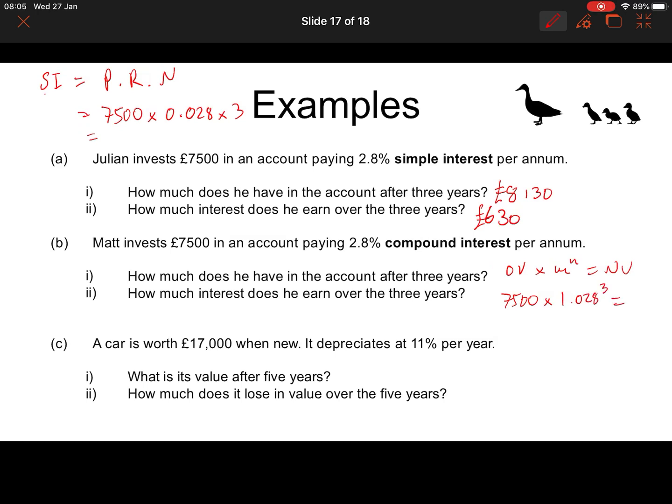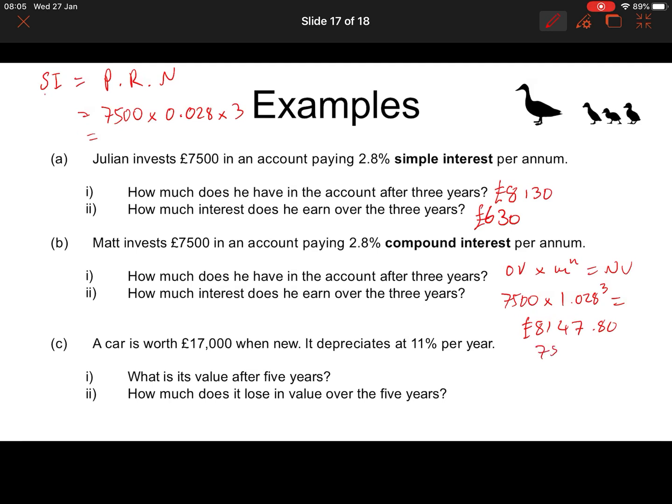So that's 1.028 to the power of 3, because we got paid it 3 times. 7,500 times 1.028 to the power of 3 equals 8147.80, 2 decimal places, because it's money.